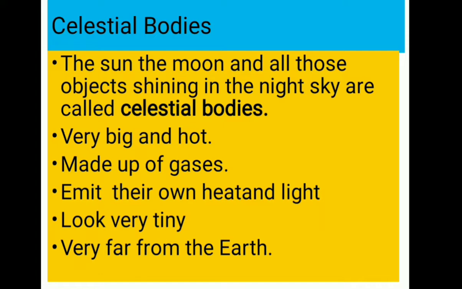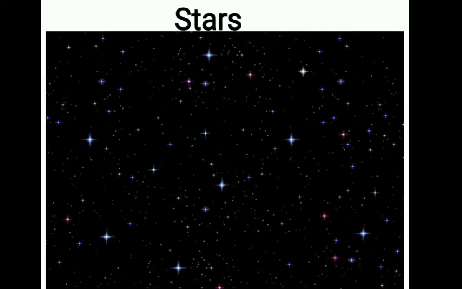That's why they appear very teeny. And the sun, the one star that is nearest to our earth, we can't see with our naked eyes in the daytime because it is very bright.